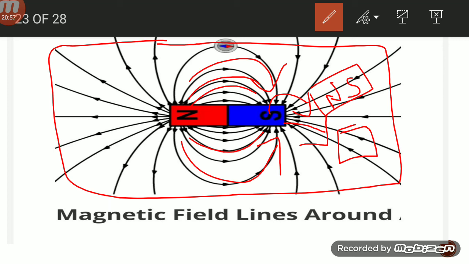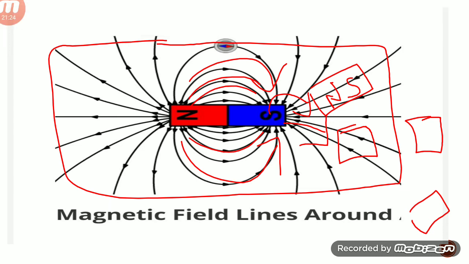For example, keep a pin away from this area. What will happen? There is no attraction or repulsion. Why? Because there is no force acting on it. So this force acts only in some area. This area is called the magnetic field.